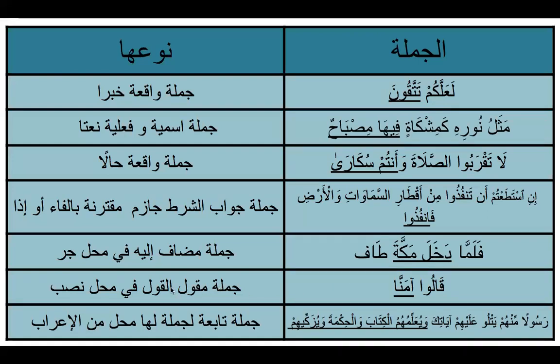The next sentence that will have a status is going to be maqulul qawl. Maqulul qawl, which is seen after qala, yaqulu, fail ma'loom, is going to be labeled as fi mahalli nasbin maf'ulun bihi, because it is answering your what question. Qalu, they said. What did they say? So it's going to be an inverted comma statement, amanna, and this sentence is going to be labeled as fi mahalli nasbin.